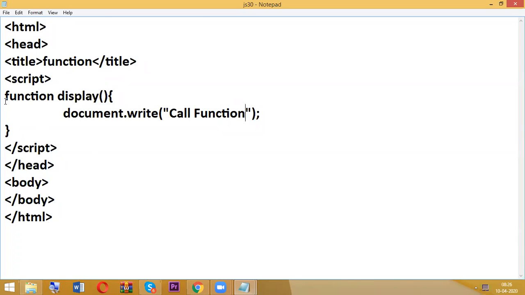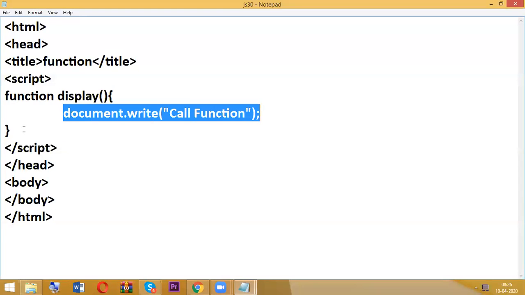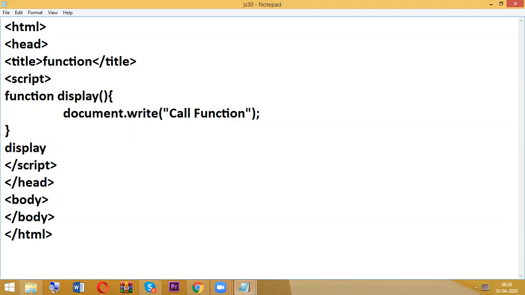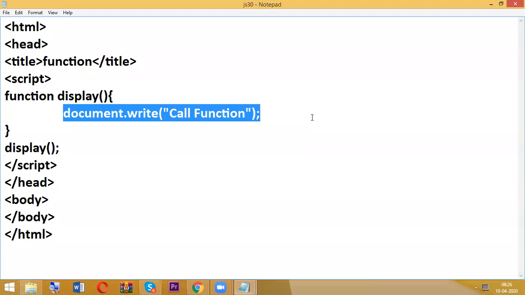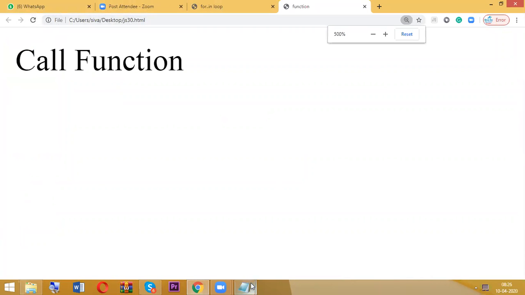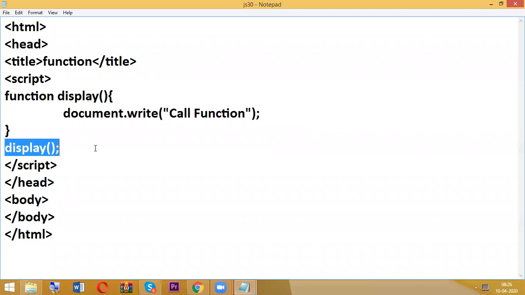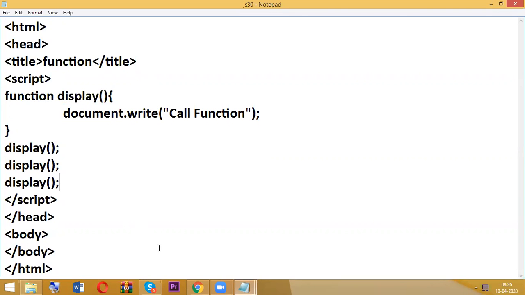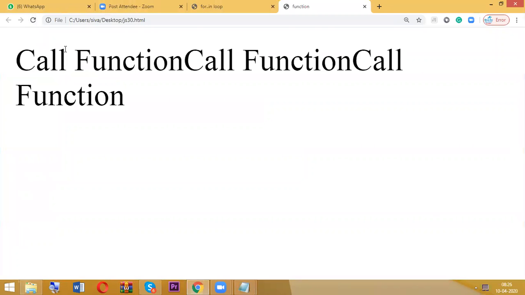Okay, so now I wrote a function name, and inside I have some code. So I am going to call the function name, display. So I call this function. Whenever I call the display function, even if you have 100 statements or one statement inside, it is going to execute. Go and check the output. So here I am able to execute that one. Here I am going to call one more time. Totally how many times? 3 times.